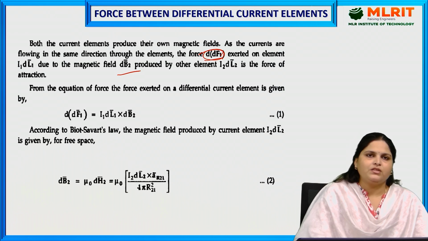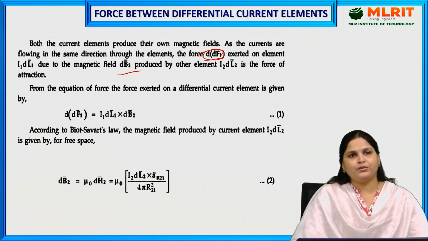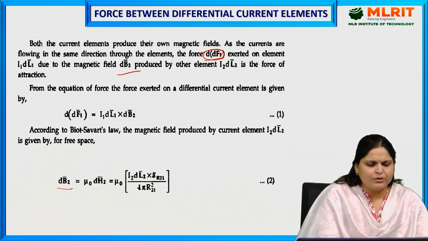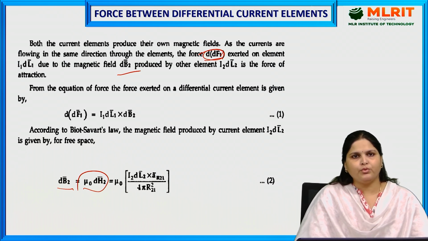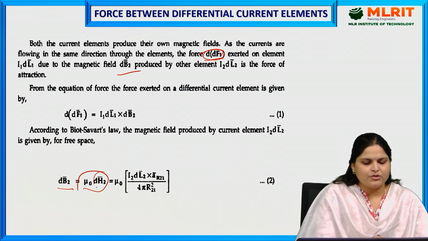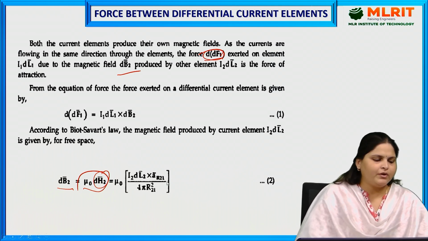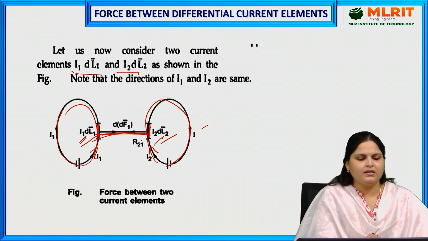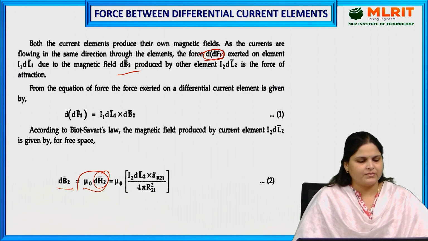According to the Biot-Savart law, the magnetic field produced by the current element I2 dl2 is given by dB2 equals mu naught dH2, because B equals mu H, and dH2 is I2 dl2 cross a_R21 upon 4 pi R21 squared. What is 21 or 12 here? This is the distance between them, which can be written as R12 or R21.